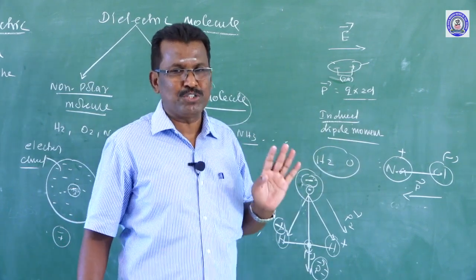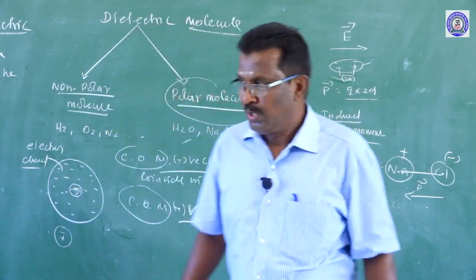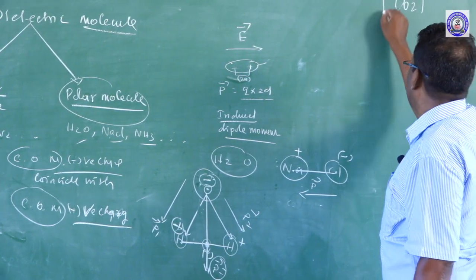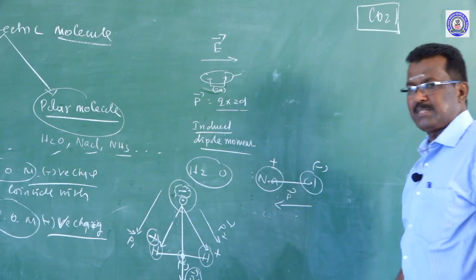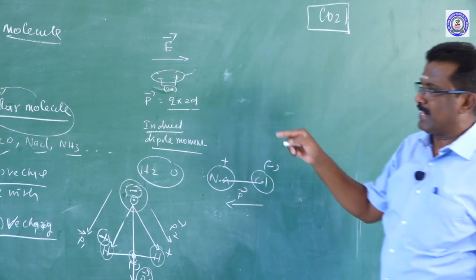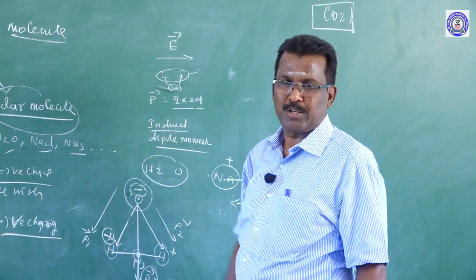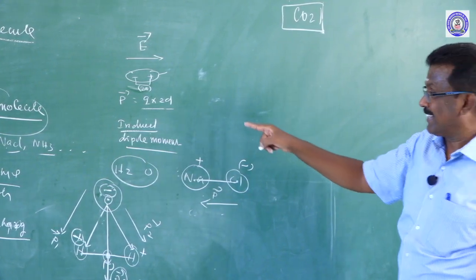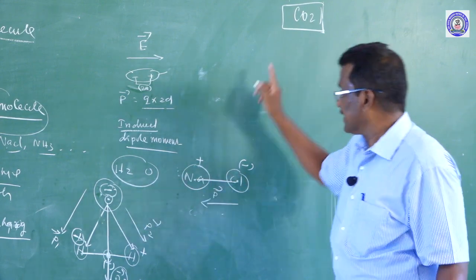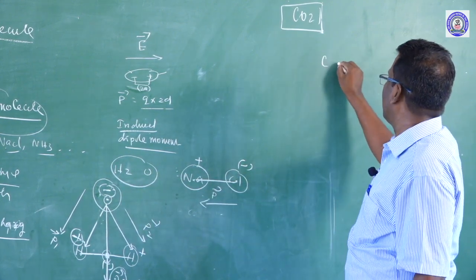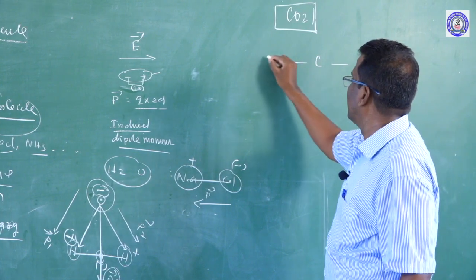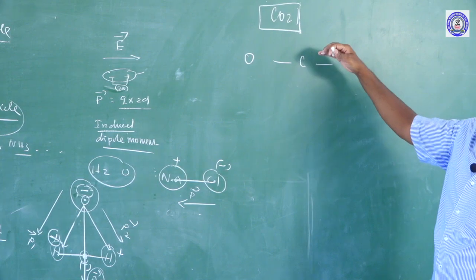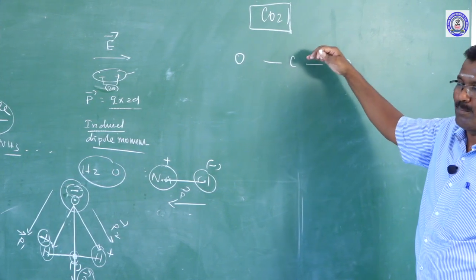Here there is a little confusion about carbon dioxide. One example is carbon dioxide, CO2. Many of them are confused whether it comes under the category of non-polar molecule or polar molecule. Don't say it is a polar molecule after seeing the structure of carbon dioxide. Don't think that it comes under polar molecules. It is a non-polar dielectric.